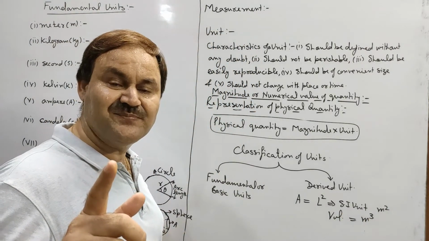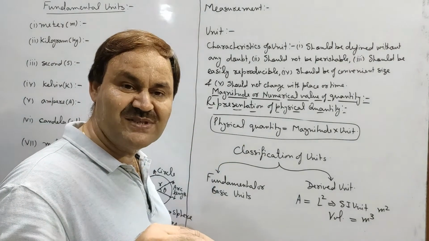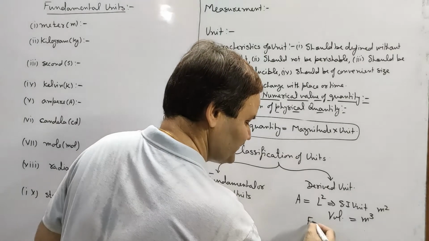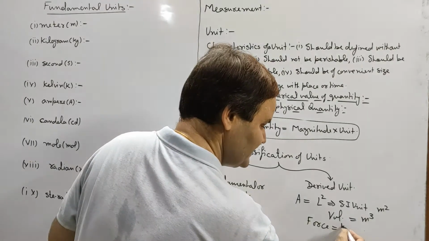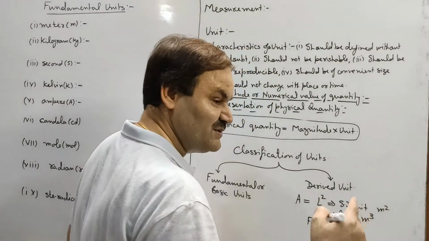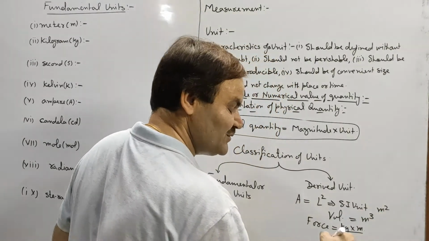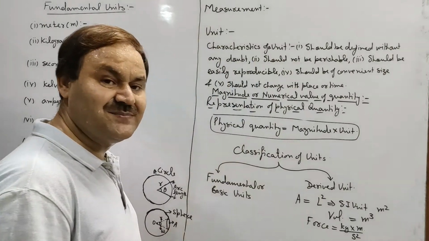In the same way, force was mass into length upon time square. So SI unit of force will be SI unit of mass, that is kg, into SI unit of length, that is meter, upon SI unit of time square, that is second square.